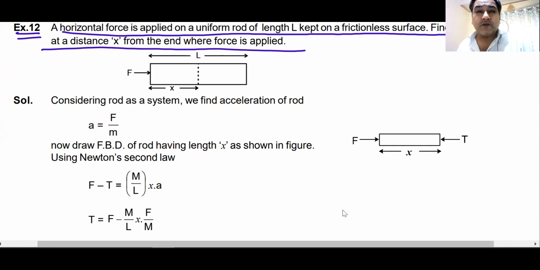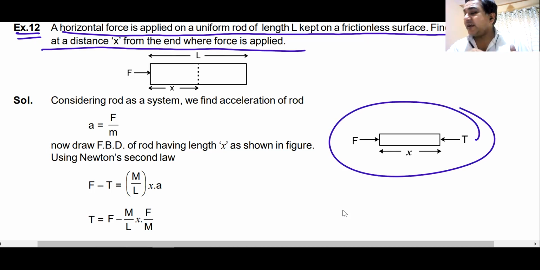So force is applied here, and X is measured from the end. What is the value of the tension in the rod at a distance X? How will you do it? You can just assume that the X part is getting two forces. One is trying to push it this way, and the other part of the rod is trying to push it the other way. F minus this should be equal to ma, and you should get your answer.